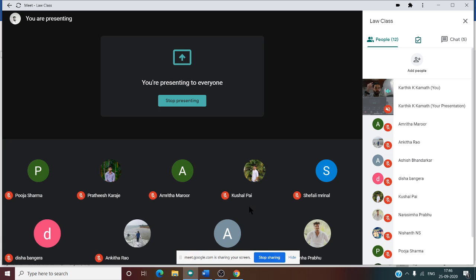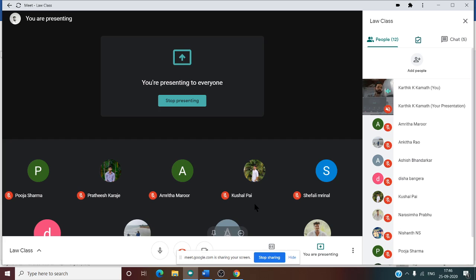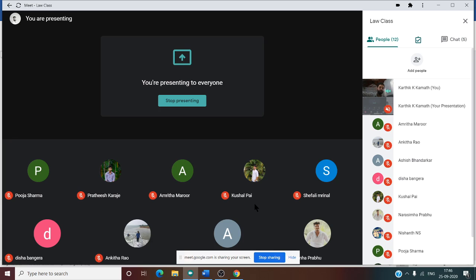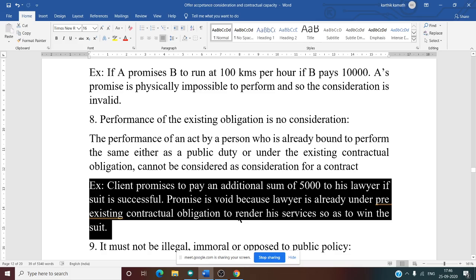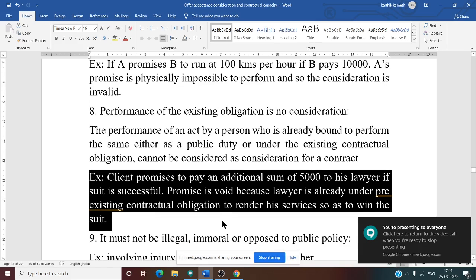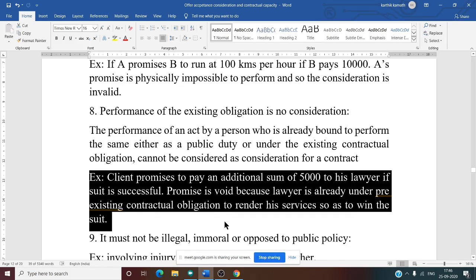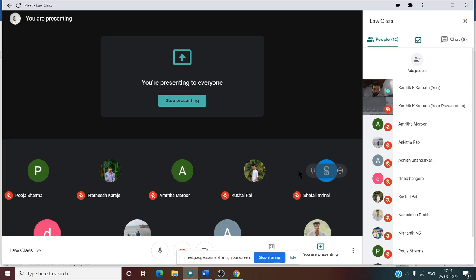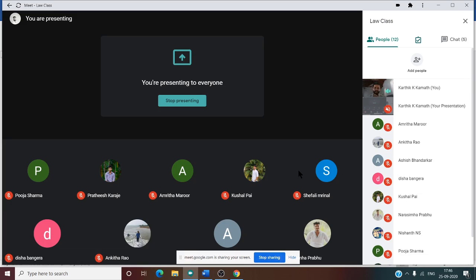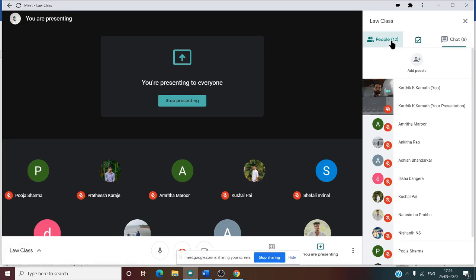Why? Because what is the duty of a lawyer? To fight for his client, or to give justice to the client. Whether winning or losing, that doesn't matter, but he has to perform his duty in the court of law. So that is the duty of the lawyer. The promise is void because the lawyer is already under a pre-existing contractual obligation to render a service so as to win the suit. Is this example clear? Why is consideration void in this case? Because he has to perform his duty as per the contract or the obligation.